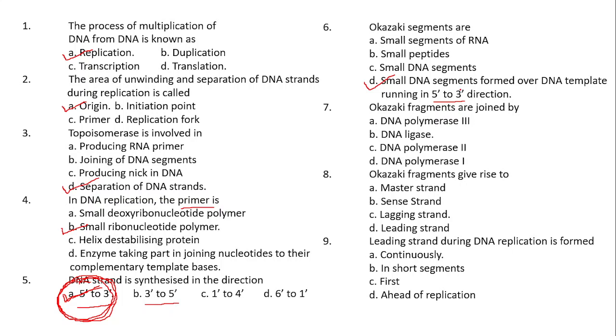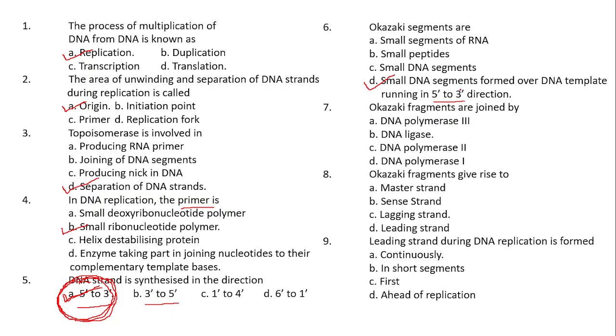Right. Next one, Okazaki fragments are joined by. The joining of Okazaki fragments, because they are smaller fragments, cannot be left as they are. They should be joined end to end. So the joining will be taking place with the help of what?